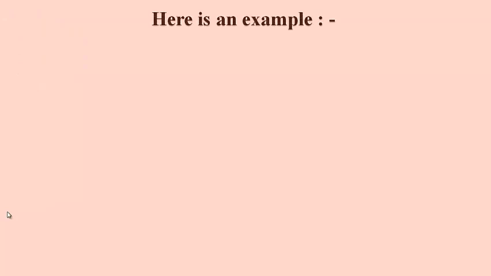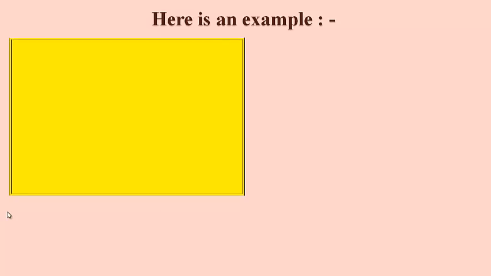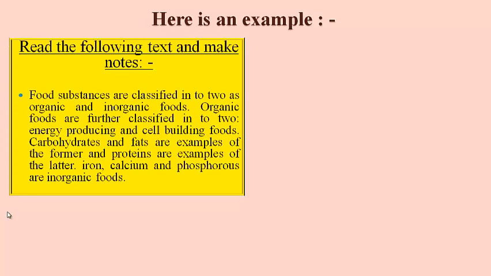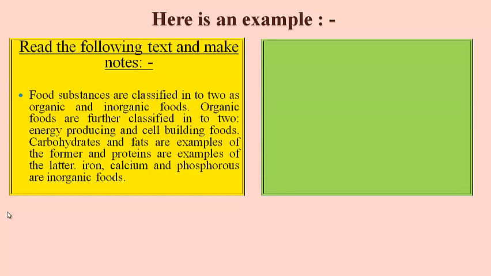Then just look at this example. Read the following text and make notes. You all have to go through this paragraph once again, and the instructions are also given for you.